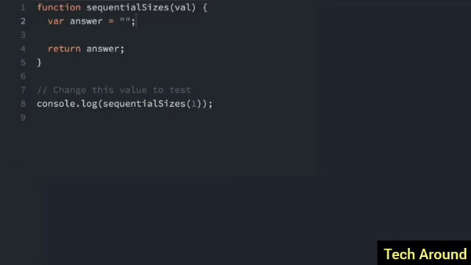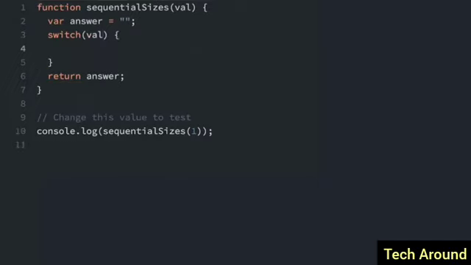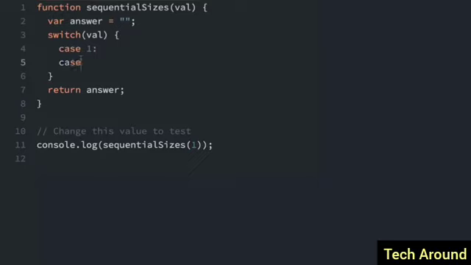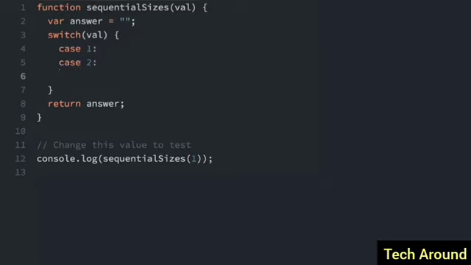Sometimes you want a switch statement where multiple inputs give the same output. Well, that's easy enough by omitting the break statement. Let me show you how that works. So let's get a switch statement here, and we're going to have val, that's what's passed into the function. And in this case, we want the case of 1, 2, and 3 all to return the answer of low. So I can do it like this, case 1, and I can go straight into case 2. And then I can go straight into case 3.